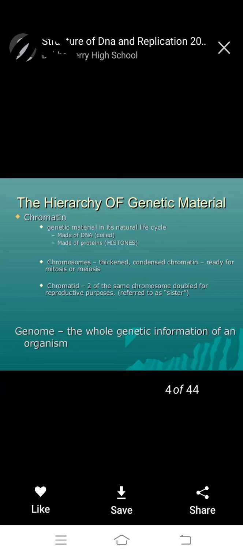What is a genome? The whole genetic information of an organism is called the genome.